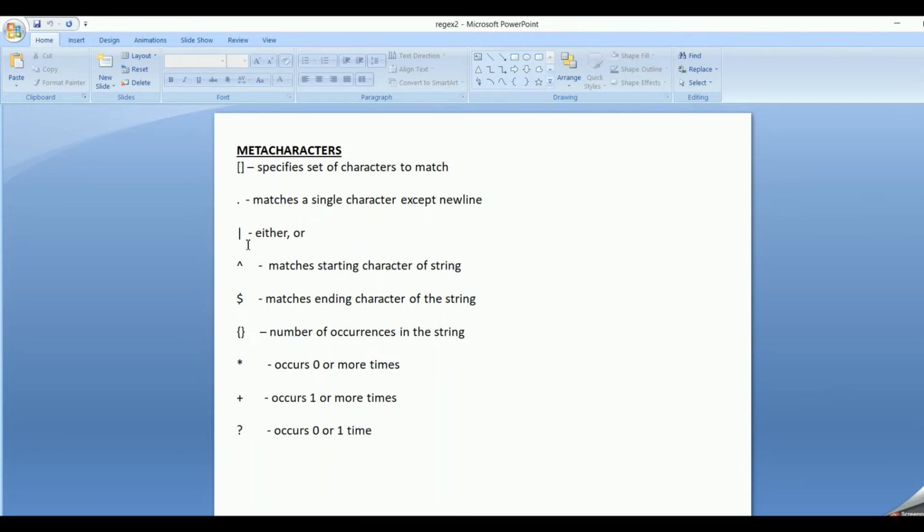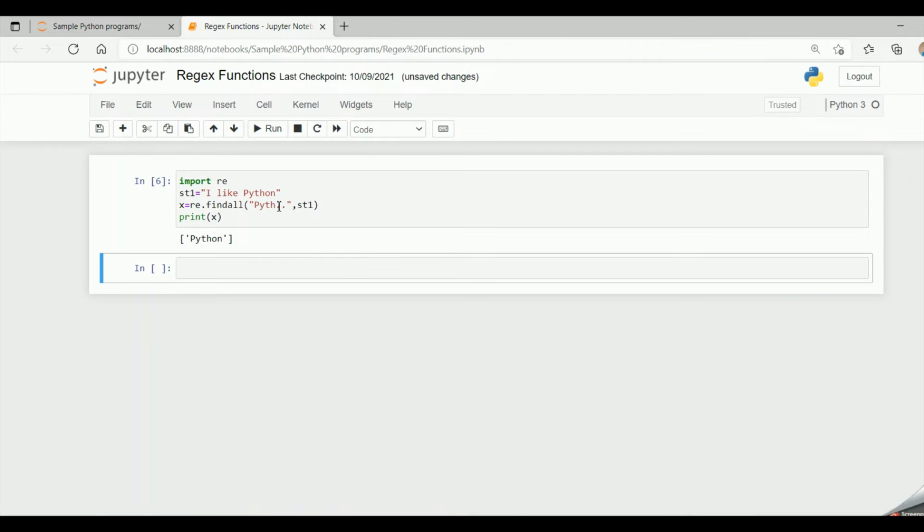Third one is either, the vertical line. It stands for either or. So now if within the quotes I give Python or Java, in the string st1, it's matching Python. So it will return the output as Python. So Python has been printed on the console.